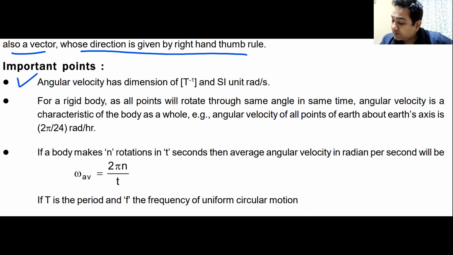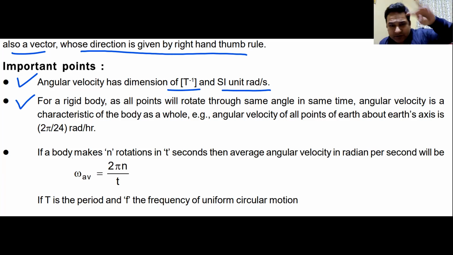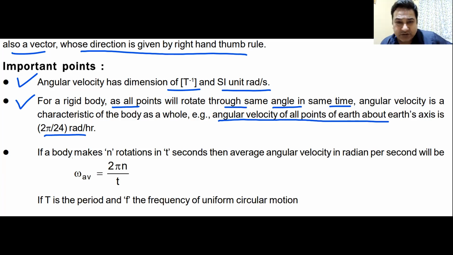Angular velocity has dimension of 1 by t or t minus 1, and the SI unit is radians per second. We all know this. For a rigid body, which is rotational motion that you are talking about, when a rigid body is rotating, all the points will rotate by the same angle in the same time. They may have different radius, but their angular velocities are same. Therefore, the angular velocities of all points on that rigid body will be same. They cannot move with different angular velocities.